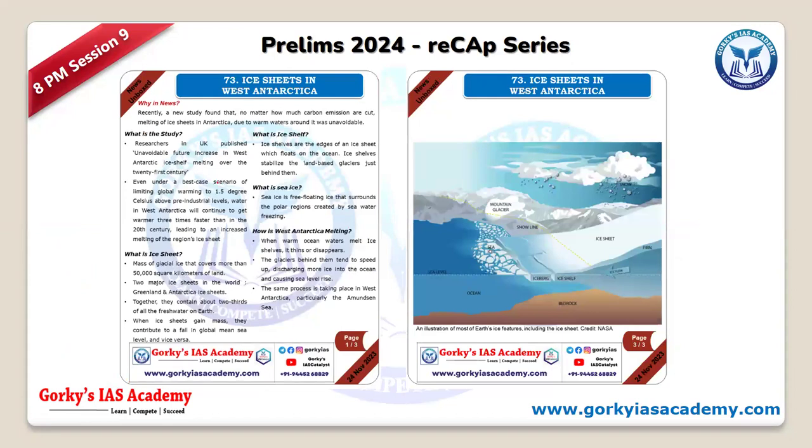Now, in the same Antarctica, we have ice sheets, which they say, no matter if you cut down the emissions, the ice sheet melting in Antarctica cannot be reversed. That is what they have identified. So first you need to understand certain terminologies. Say you have sea ice, you have iceberg, you have ice shelf, ice sheet. So what are they? What is the difference between these four?